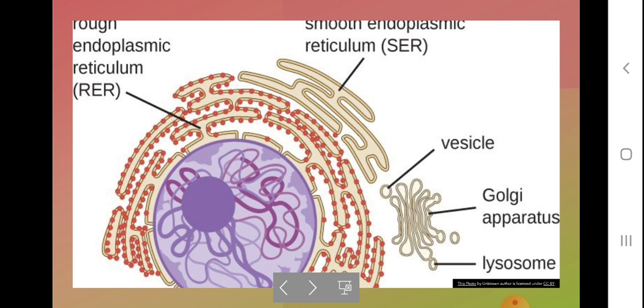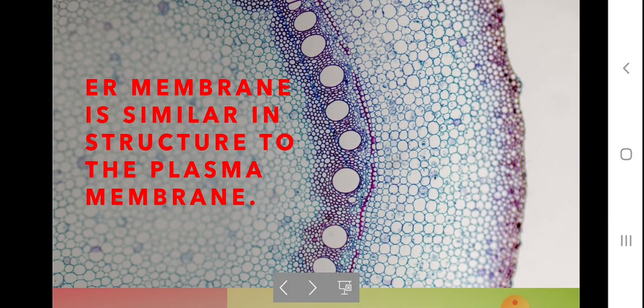When you see the picture here, the endoplasmic reticulum is a large network of membrane-bound tubes and sheets, children. The endoplasmic reticulum membrane is similar to the structure of plasma membrane. Plasma membrane is the cell membrane, the outer covering of the animal cell and the second covering of the plant cell, because plants also have a cell wall.